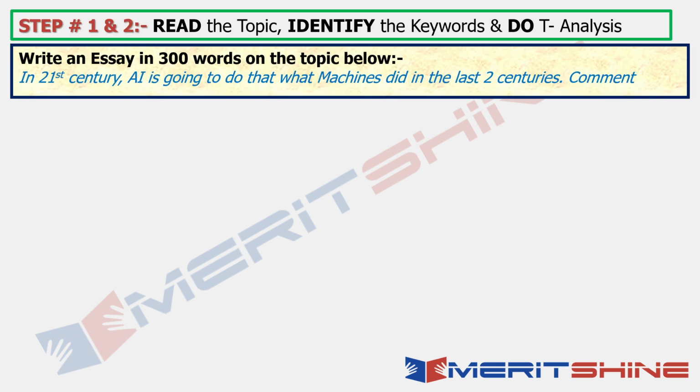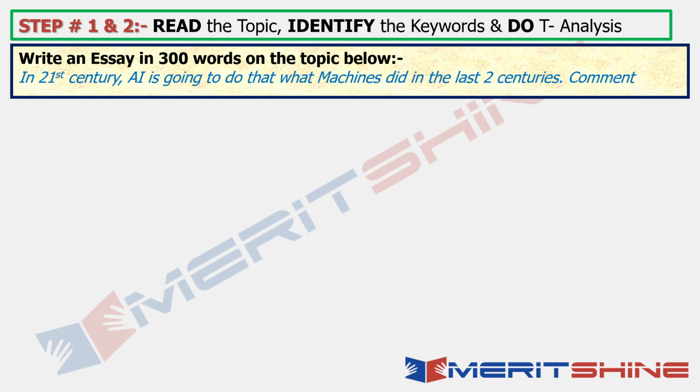Write an essay in 300 words on the topic below. Now, why did I take 300 words? Very simple: if we are able to write 300 words within 10 minutes, then you would be expected to write only 200 or 250 words at the max. If I am able to write 300 plus words in 10 minutes, then you will be able to do it for 250 words within 10 minutes too. So that's why I took a more challenging job for myself, so that for you it becomes an easier thing to do.